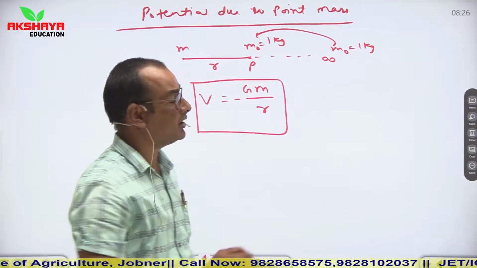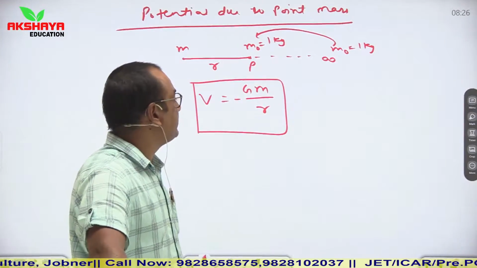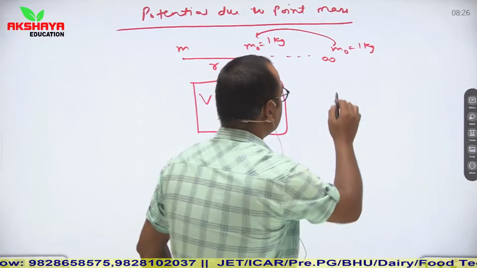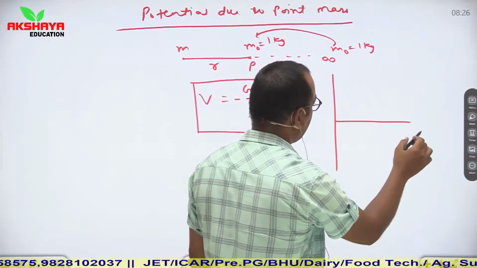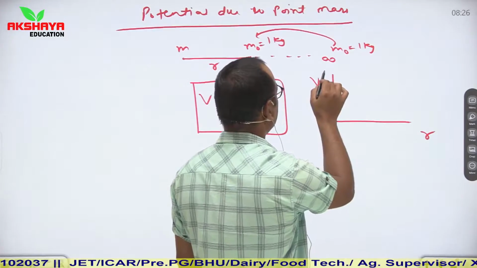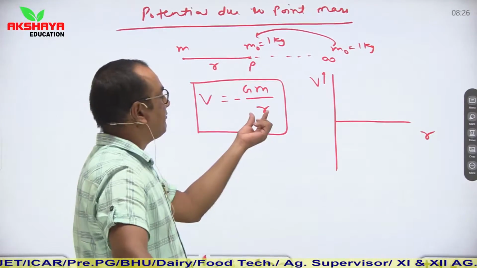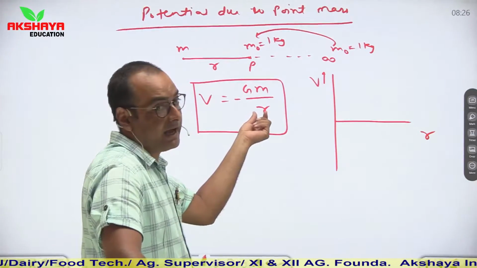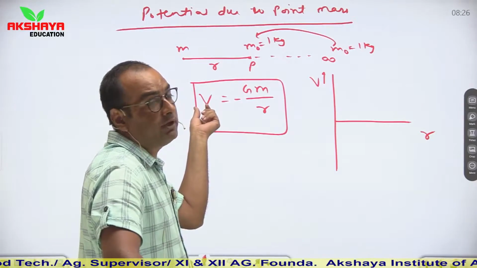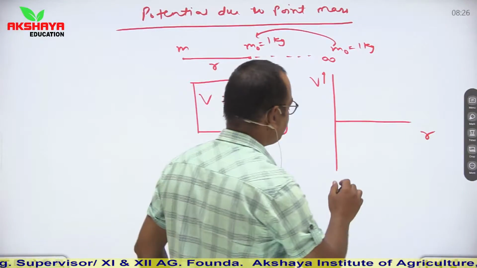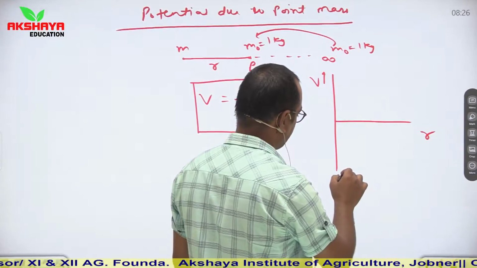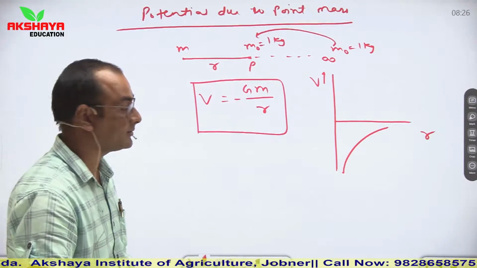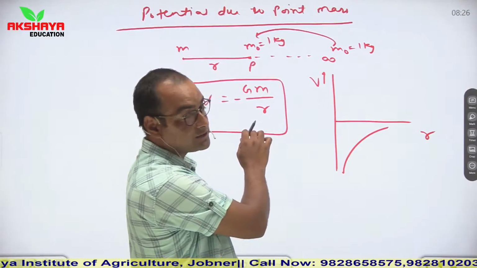If we plot a graph between V and R, here it is an inversely proportional relation, but with a negative sign. Initially, if r is equal to 0, then the potential is infinity, and as r increases, the value of V increases in the negative direction. So its graph looks like this. This is the graphical representation of gravitational potential with r. V is proportional to minus 1 upon r.